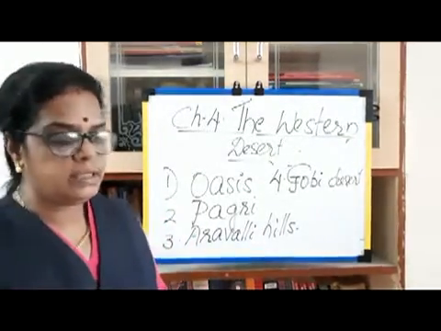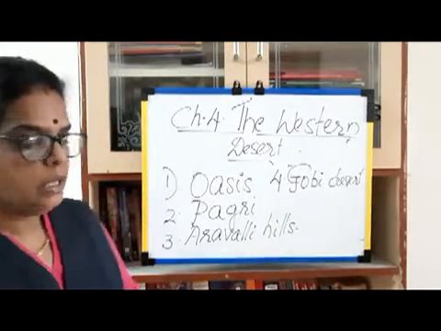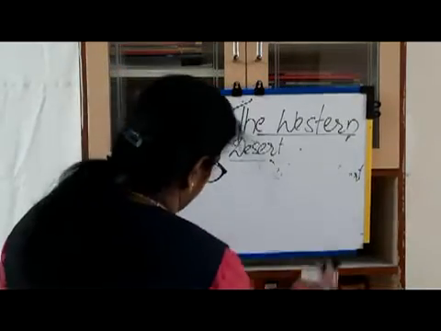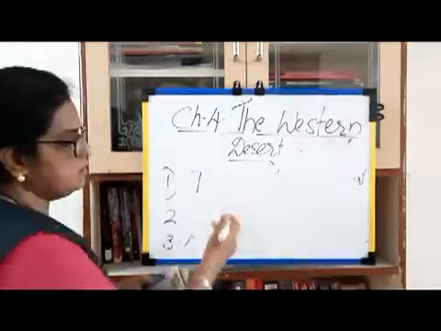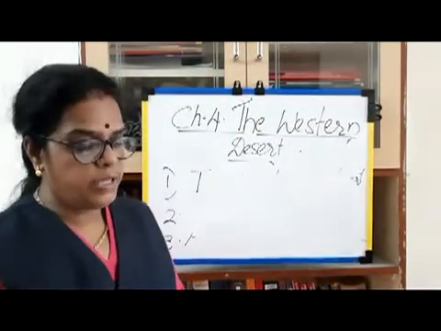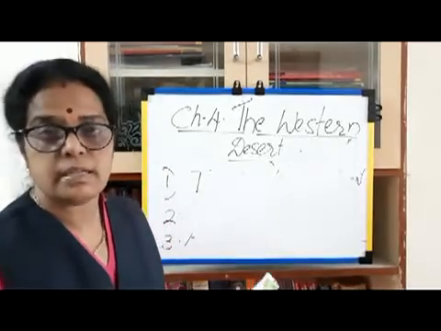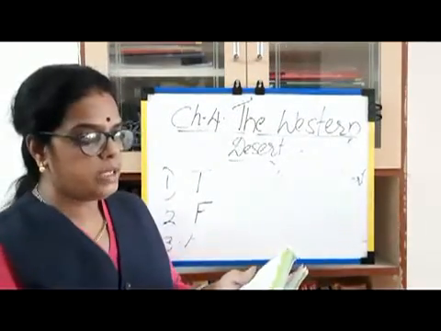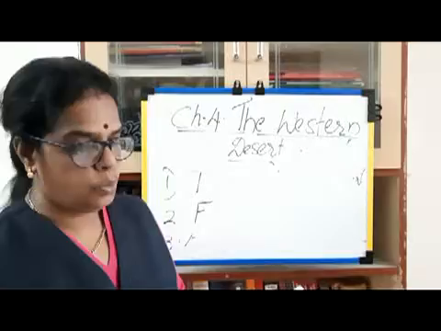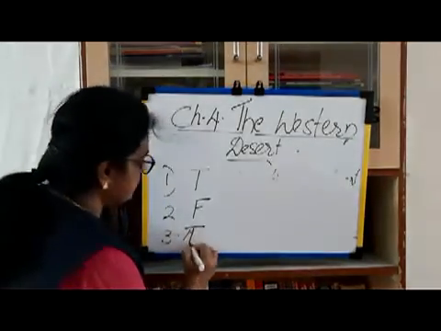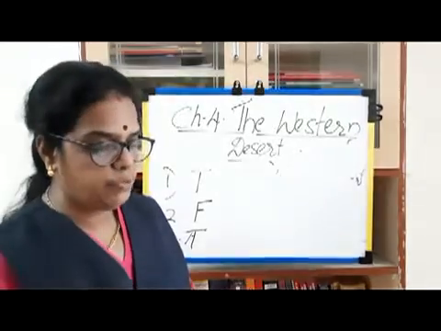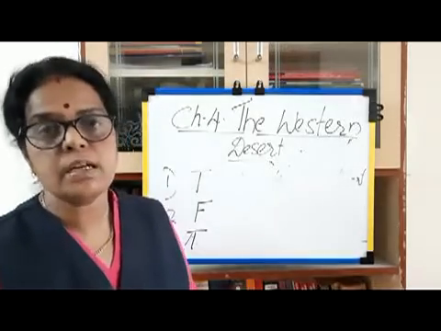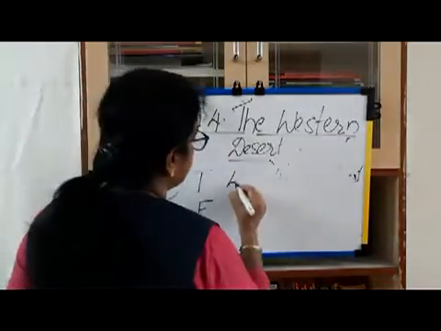And the next one: write T for true and F for false. The winter months are very cold in the desert. That is true. The Thar is a wet and white desert. No, it is a dry desert, so it is false. The Run of Kutch lies in the desert region. True. And all types of vegetation are found in the desert. No, only cactus, kikar, babul and date palms are found in this region. So the last one is false.